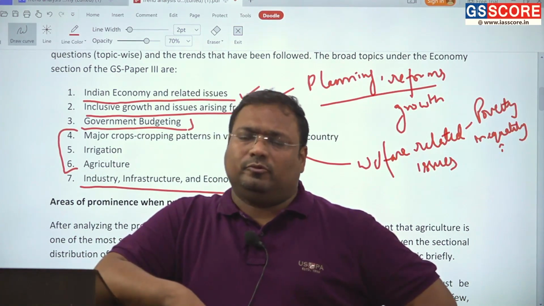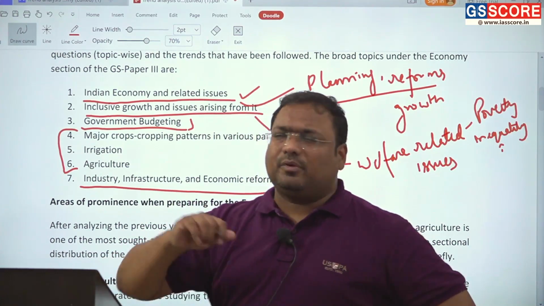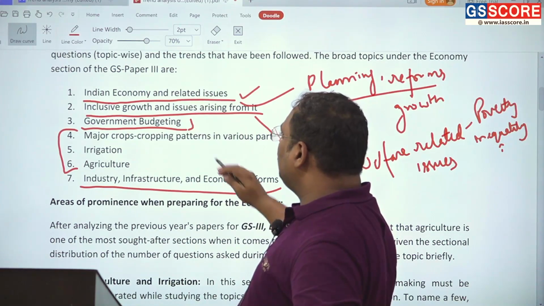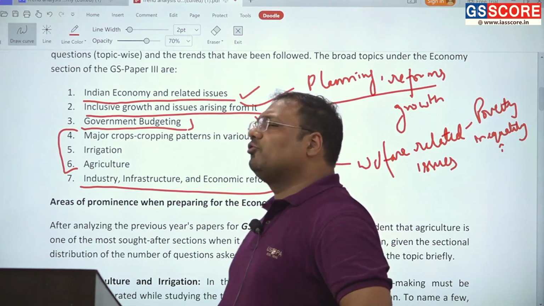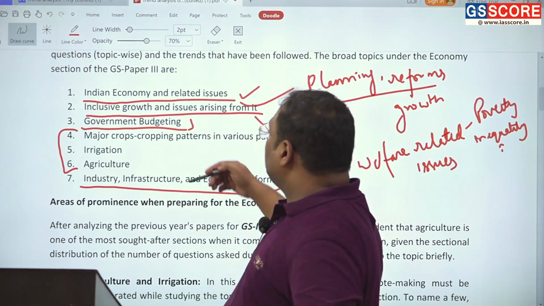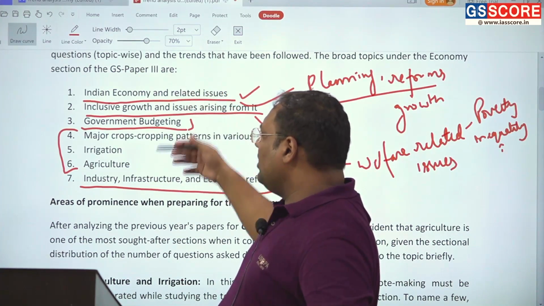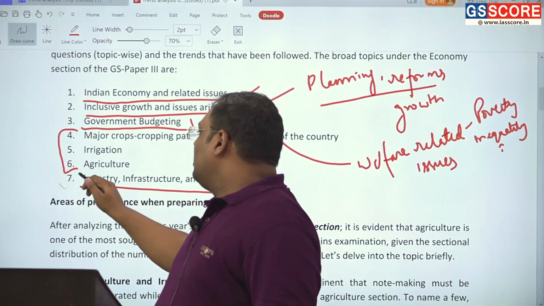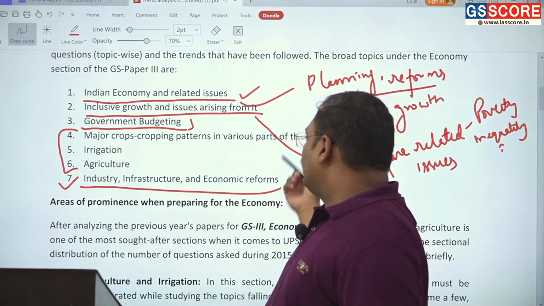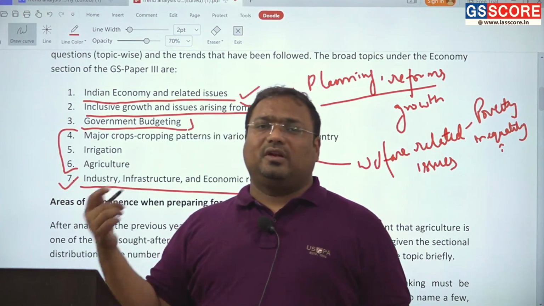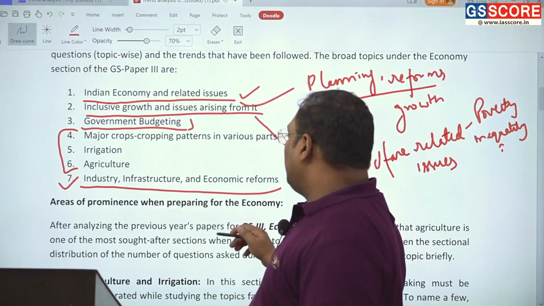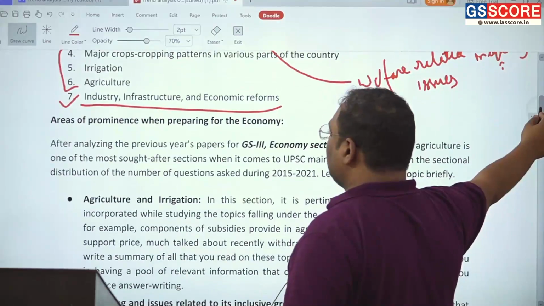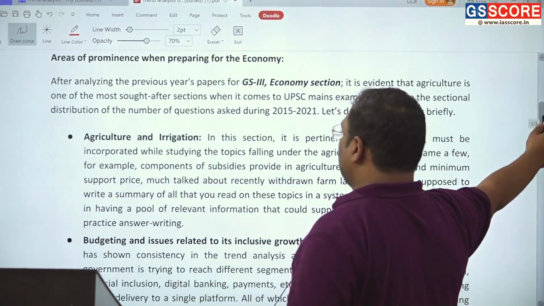But even from them, we have seen questions. At present, trade is also clubbed here with industry, infrastructure, economic issues, or Indian economy and related issues, depending upon the nature of the question. Those questions are covered within topic 1 and topic 7. Basically, all the sectors of the Indian economy, whether it is industry, infrastructure, trade, or services, are part of topic number 7. So if we look at the division in this manner, then the distribution would look like this.